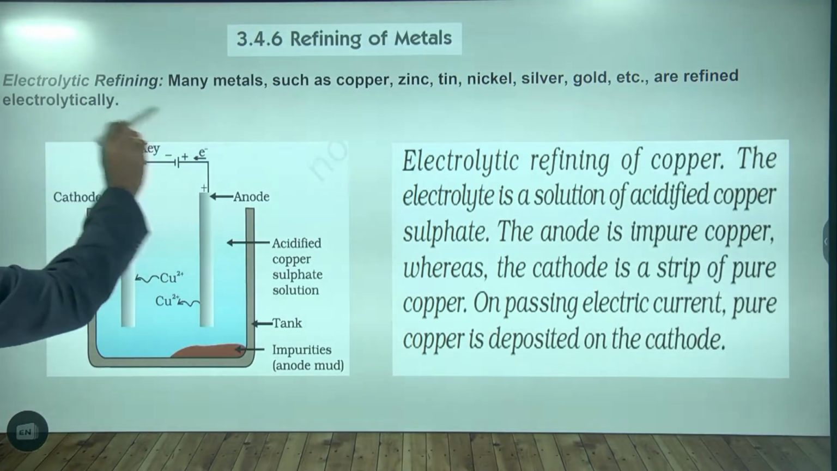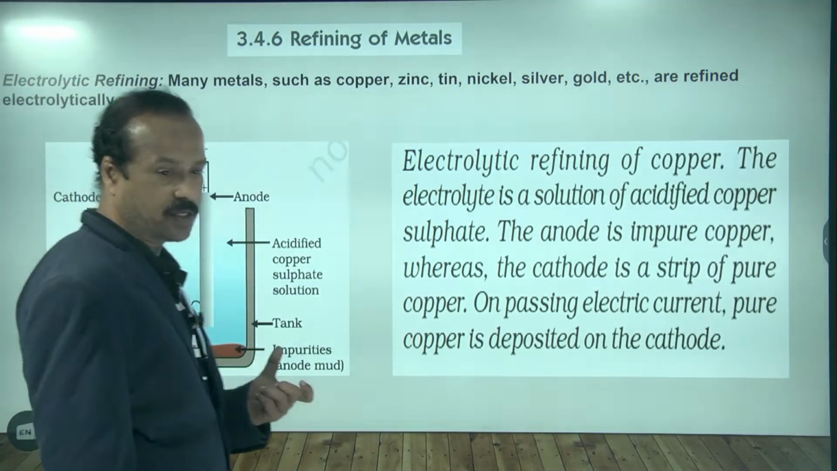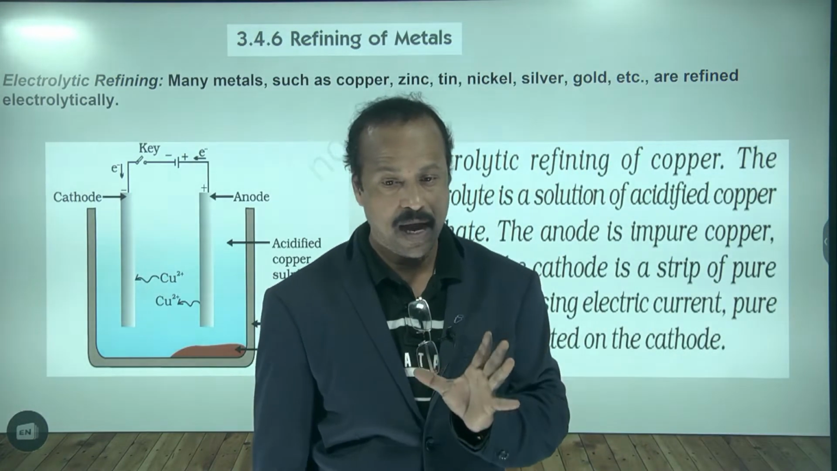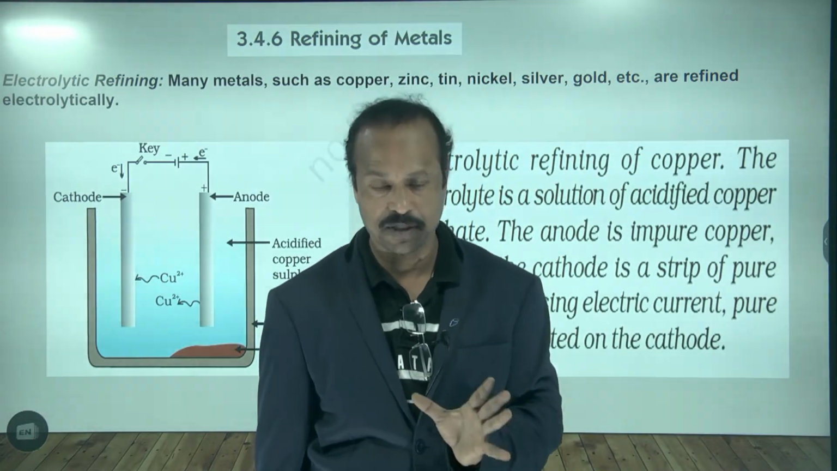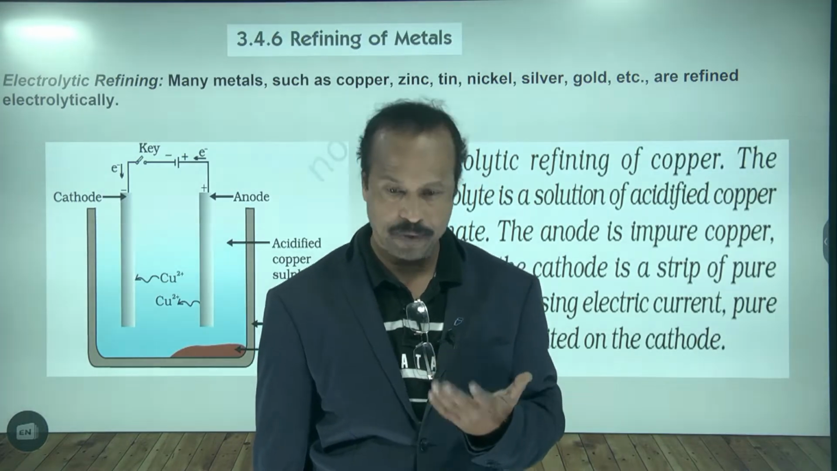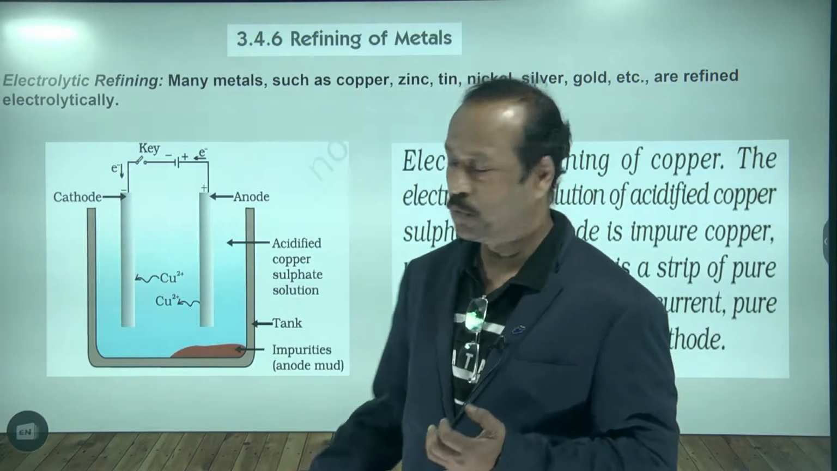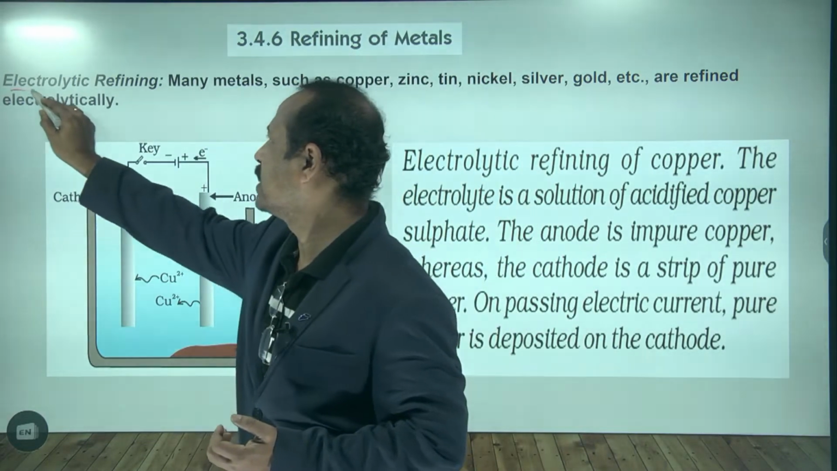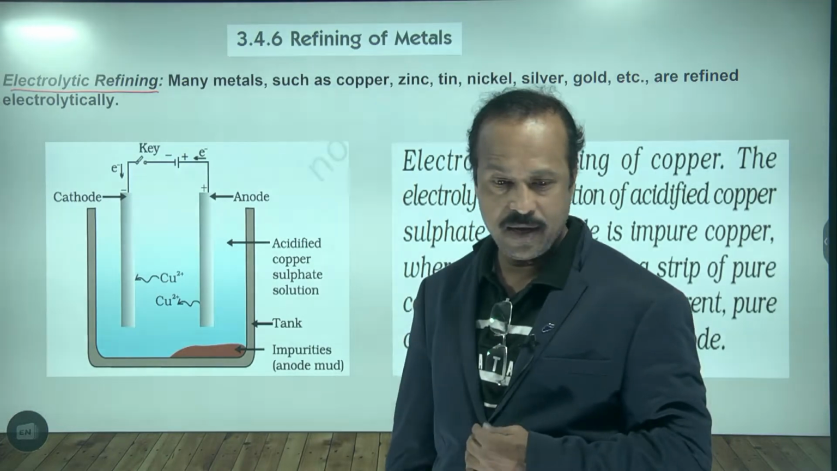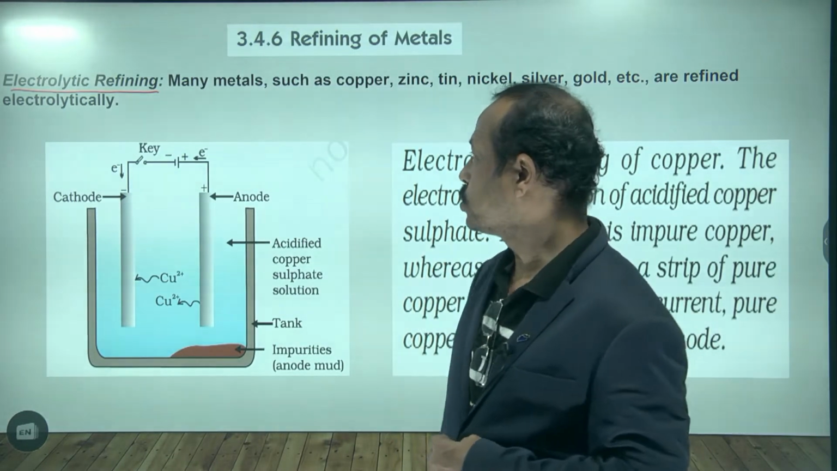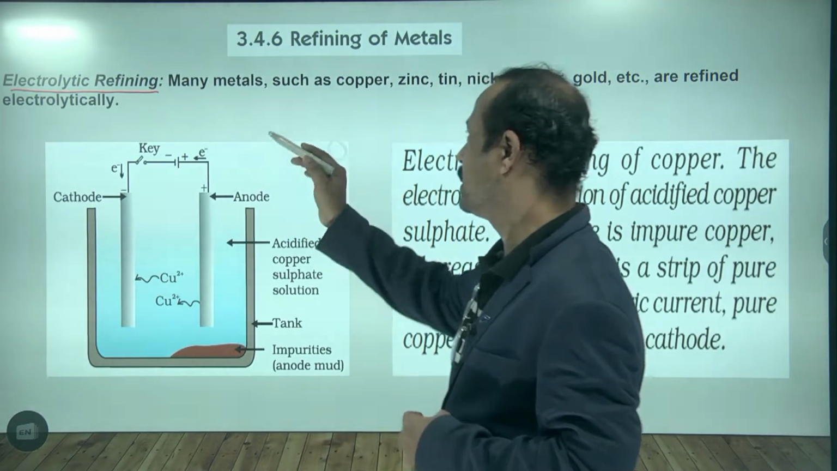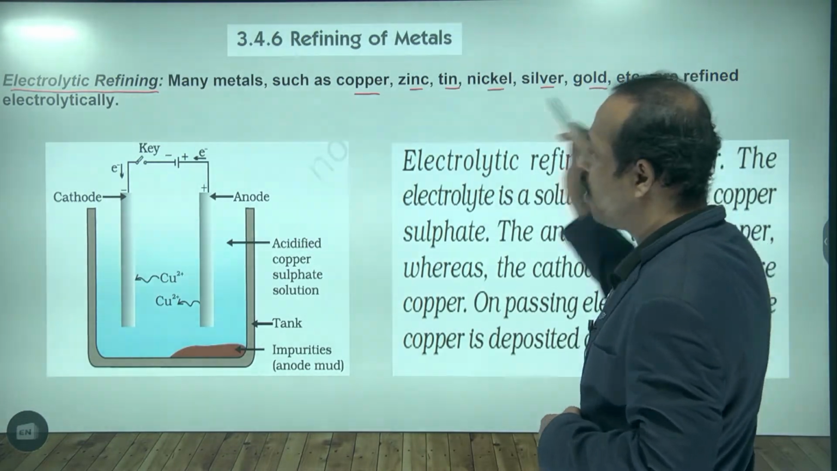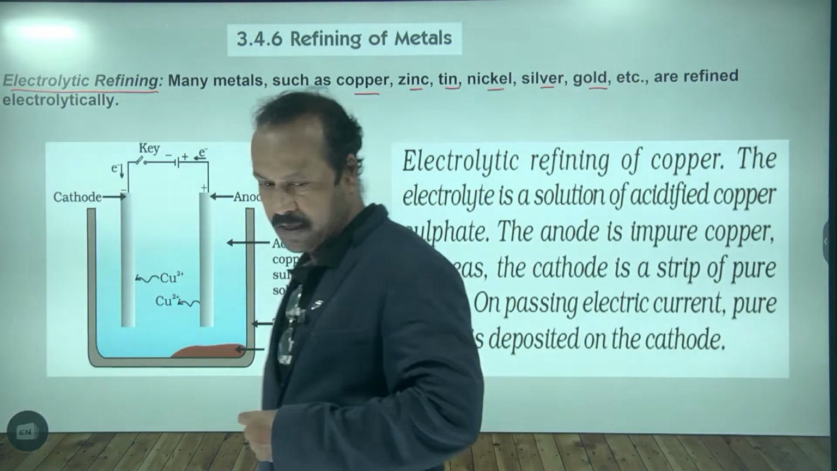So this is refining. I told you, refining means purification. When you extract the metal, whatever metal we get may not be 100% purified. It consists of some impurities. To remove the impurities, we use this method, which is called electrolytic refining. Many metals like copper, zinc, tin, nickel, silver and gold can all be refined by this method.